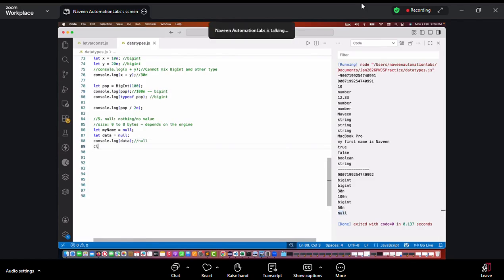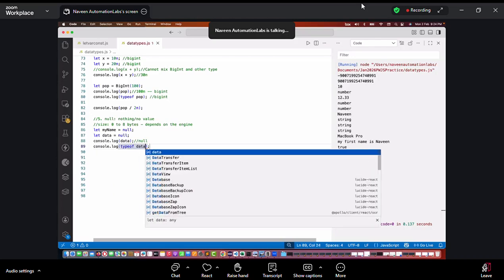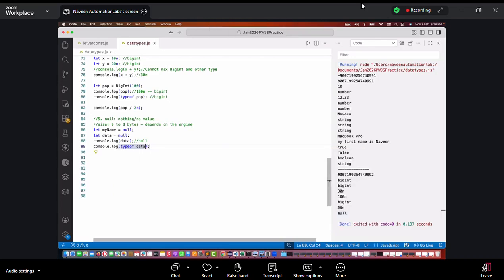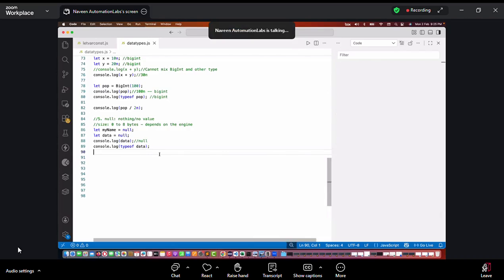And remember, what is the type of null? Can anyone tell me? Again, an interview question. Null is coming from which category?